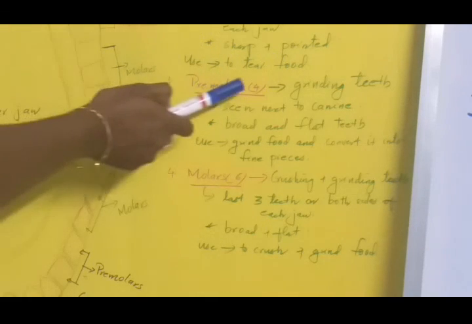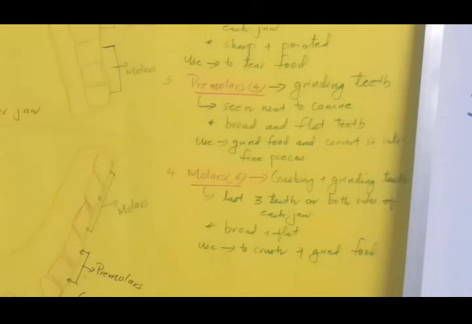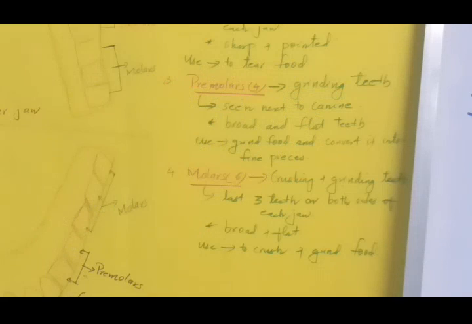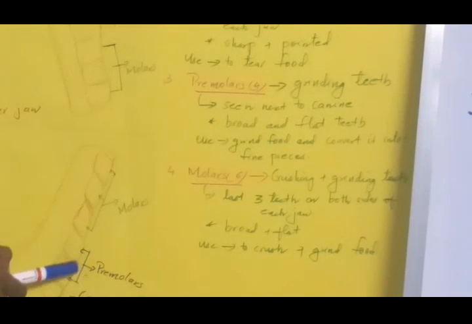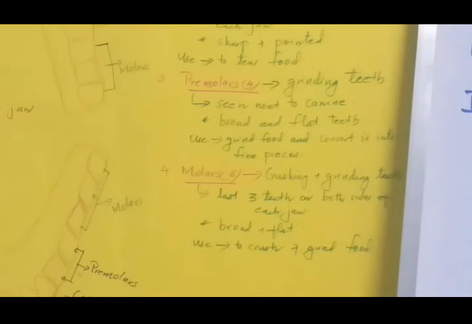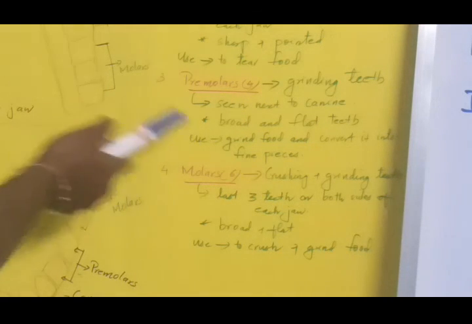Okay, the next is premolars. Premolars are 4 in number. They are otherwise called the grinding teeth. Okay, they are seen next to the canine. Here it is and here also. And in the lower jaw, here the premolars and here too. They are broad and flat teeth. Then what is their use? They are used to grind food and convert it into fine pieces.